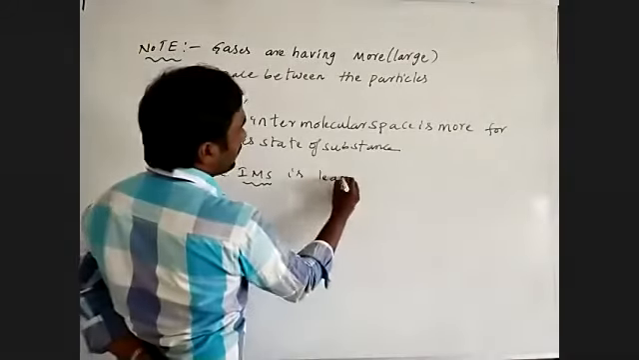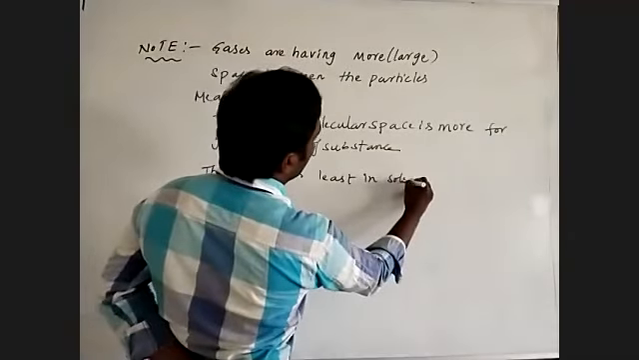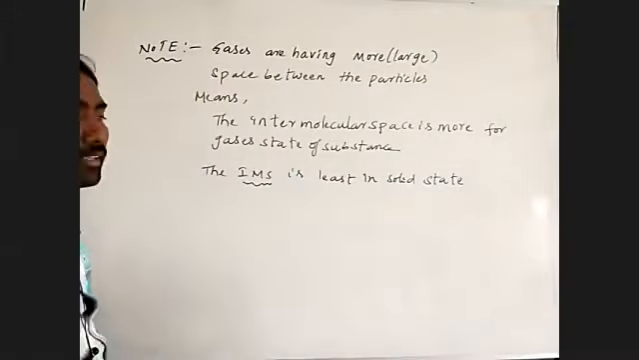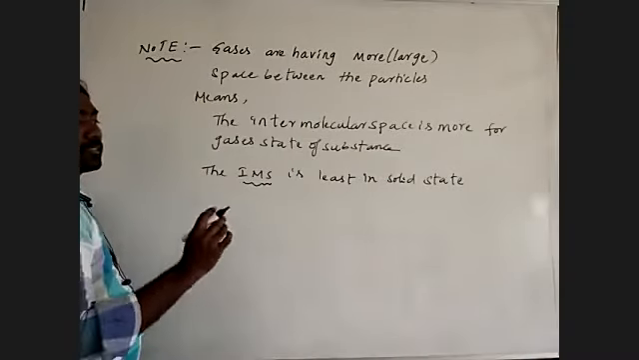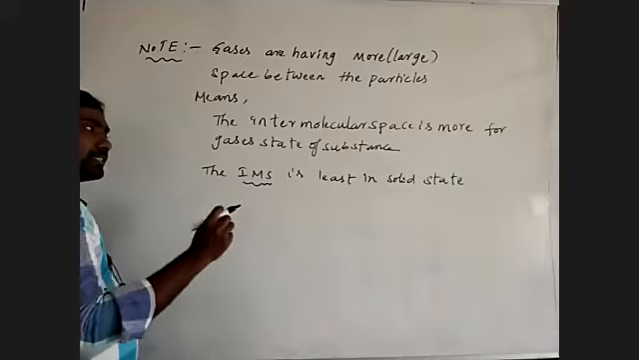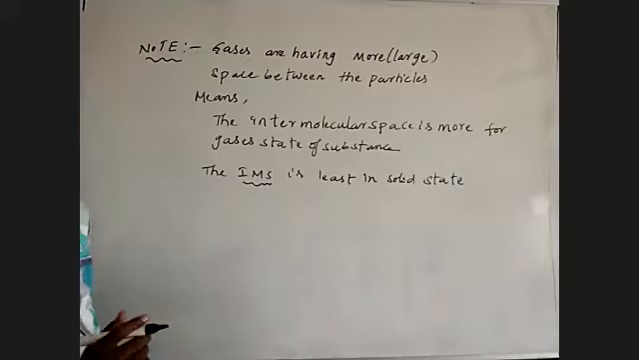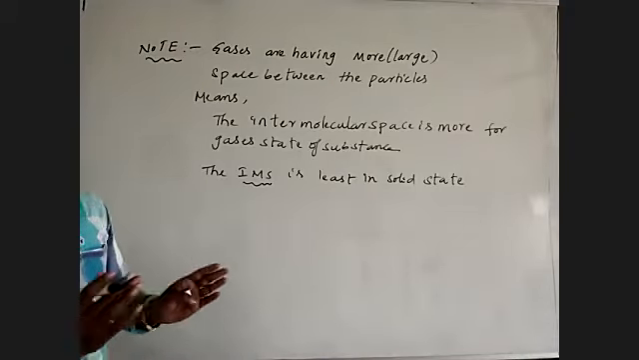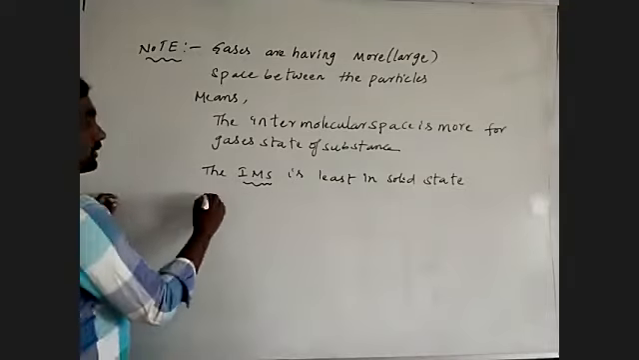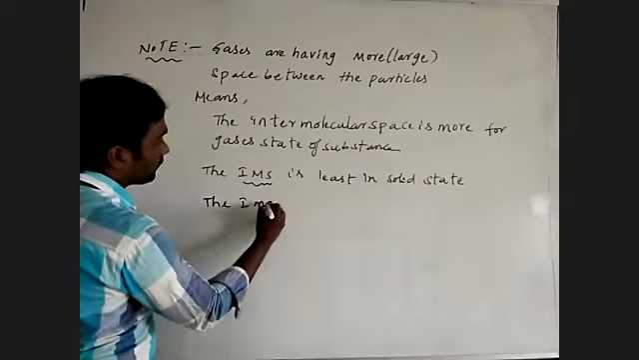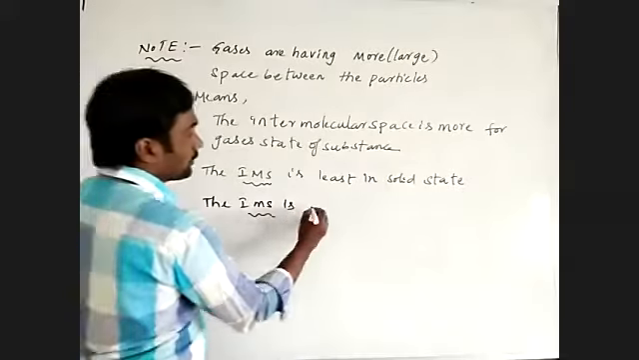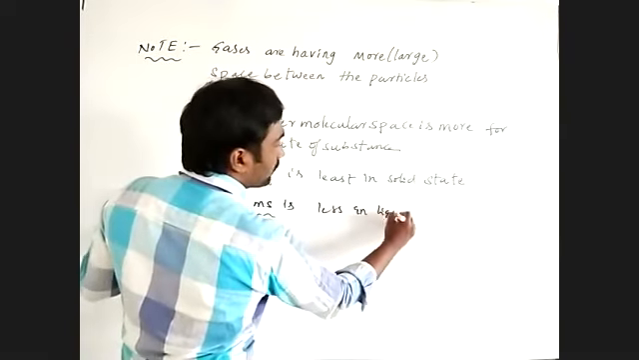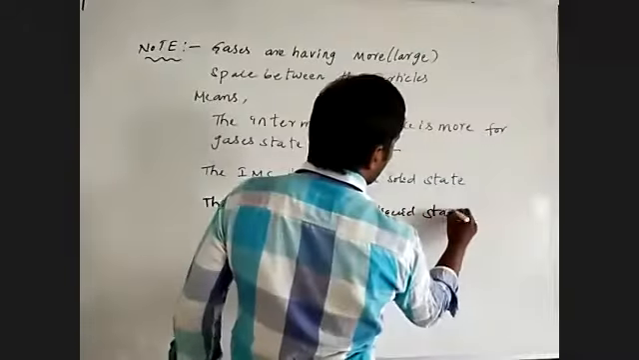The intermolecular space is least in the solid state. The space between the particles in a solid is very, very less, so the particles in the solid state are packed closely together. The intermolecular space is less in the liquid state.